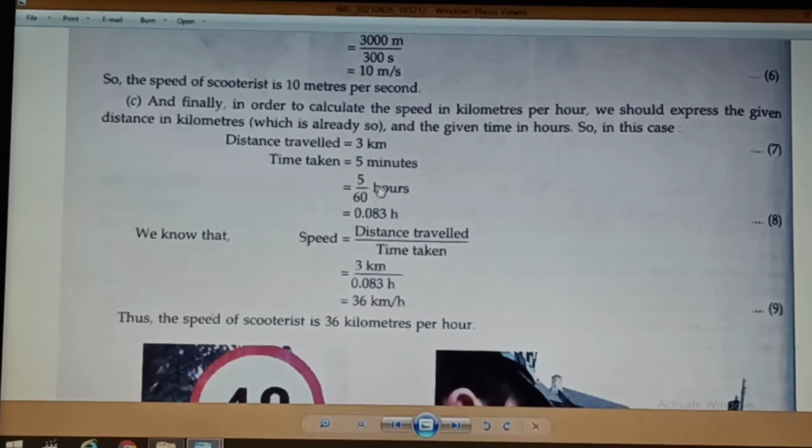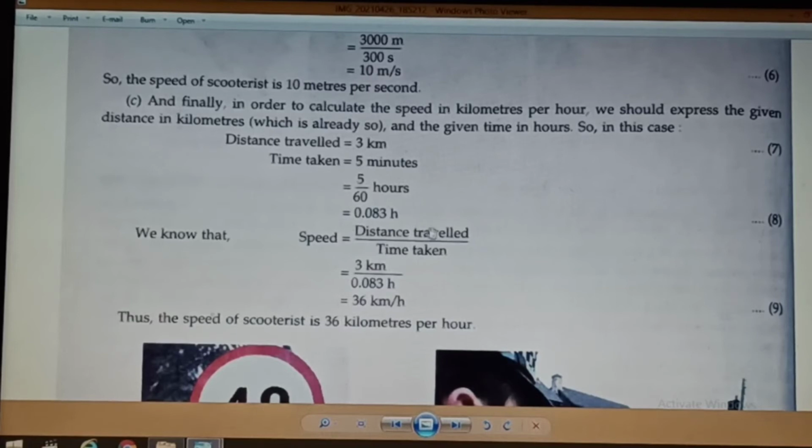Now if we divide 5 by 60, then we will get 0.083 hours. So we get the time in hours, that is time taken equal to 0.083 hours. Now we will get the speed. The speed is distance traveled upon time taken.